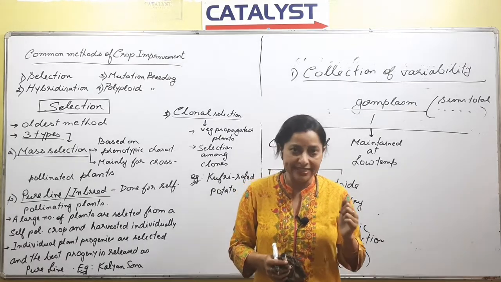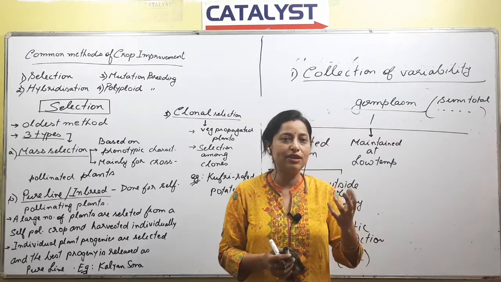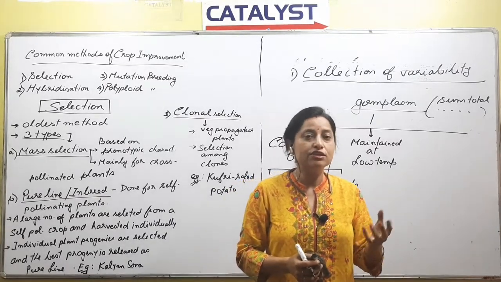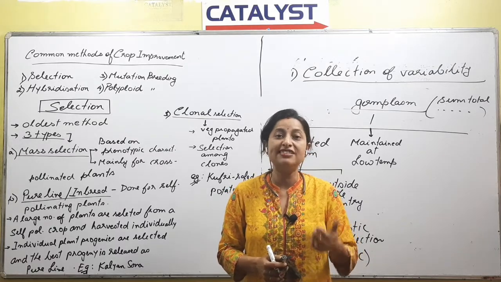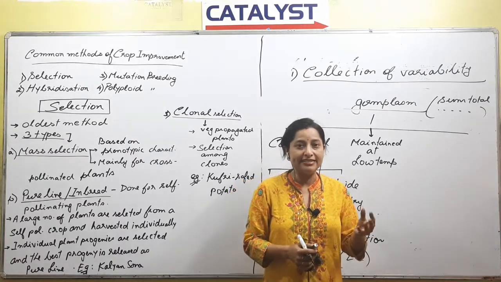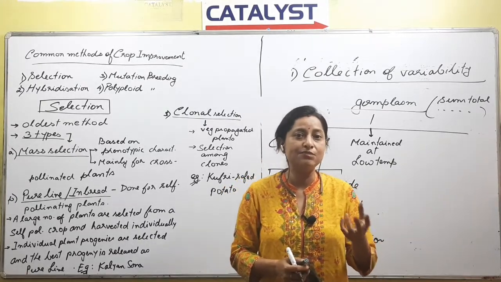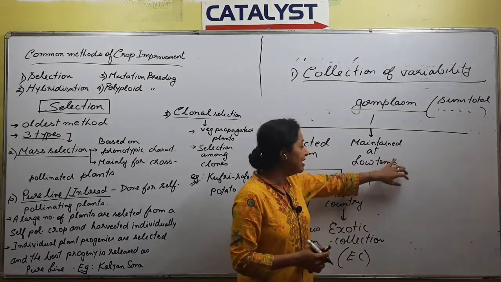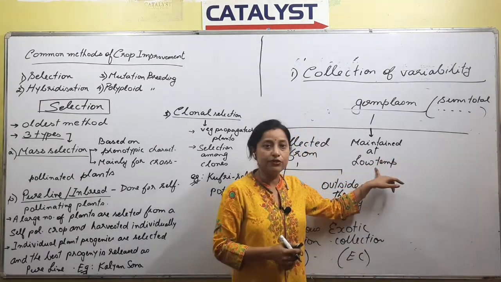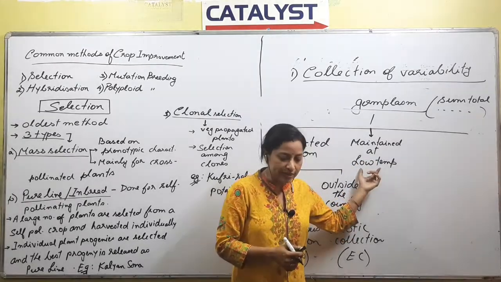Suppose we are taking mango as an example. We need varieties of mangoes or a product so that we can grow in the next season, right? So for collection purposes, the best plant part that we take is always seeds. Adult plants, we want to keep for the next generation or study, but the best part that we study is always the seed. If you want to keep seeds for a longer time, you always have to keep them in low temperature.